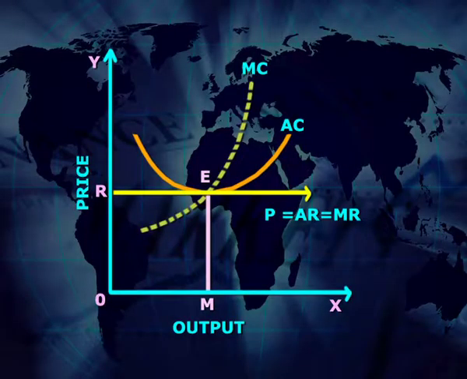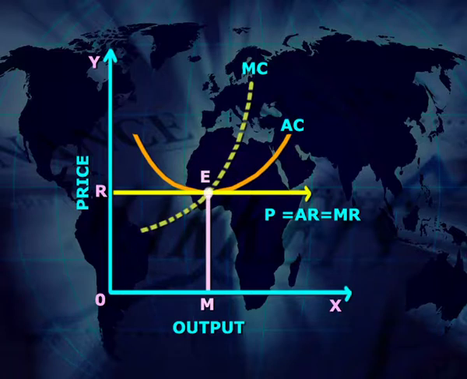We can explain this situation with the help of the following figure. In this figure we measure production or sales of the commodity of the firm in units on the OX axis, and price, revenue and production cost of the commodity for the firm in rupees on the OY axis. In the market of perfect competition, with the market forces OR, market price is determined. Therefore, in this figure the RO dash line is the average revenue line or marginal revenue line of the firm.